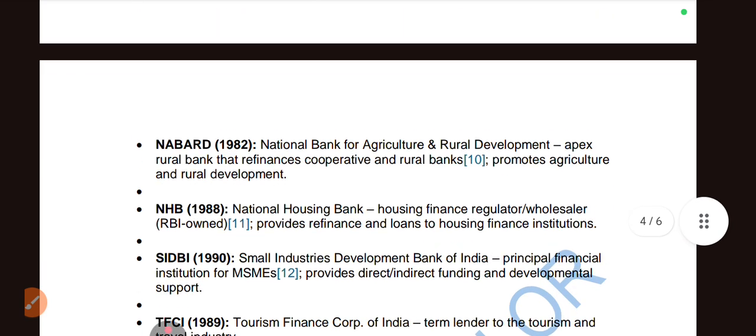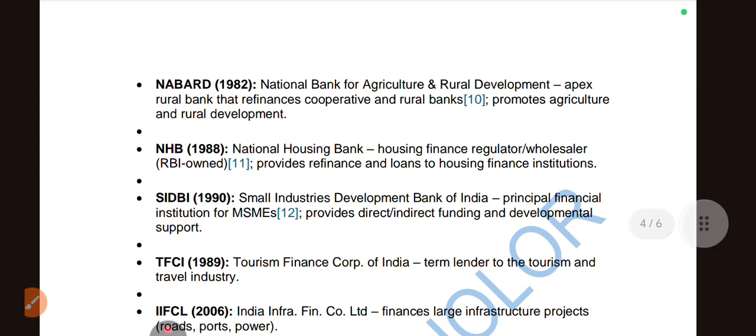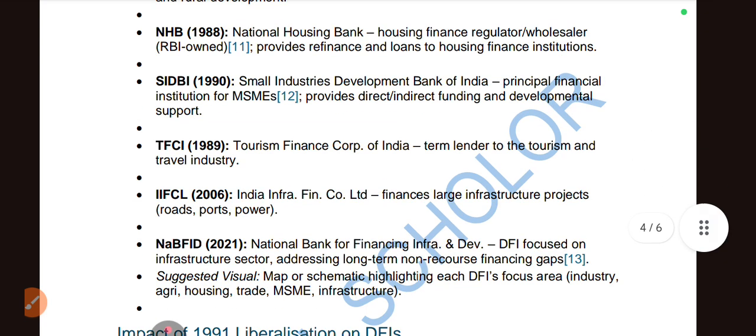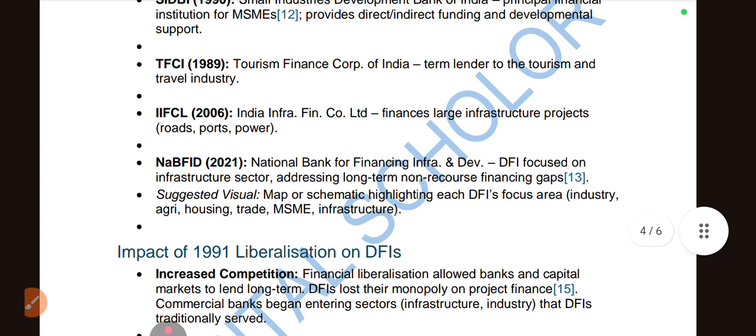Exim Bank is for foreign trade, NABARD for development of rural and agriculture, NHB is the regulator of housing, SIDBI for small scale industries, TFCI for tourism, IIFCL for large infrastructure projects, and NaBFID, National Bank for Financing Infrastructure and Development, is a DFI focused on the infrastructure sector, addressing long-term and non-recourse finance gaps.